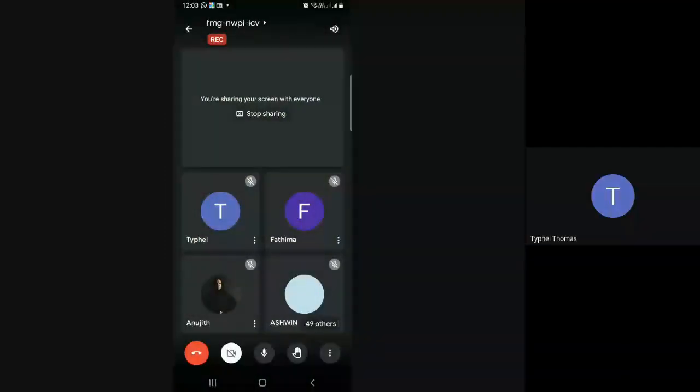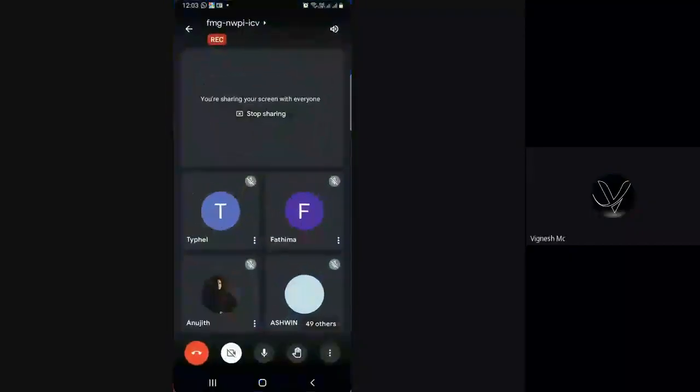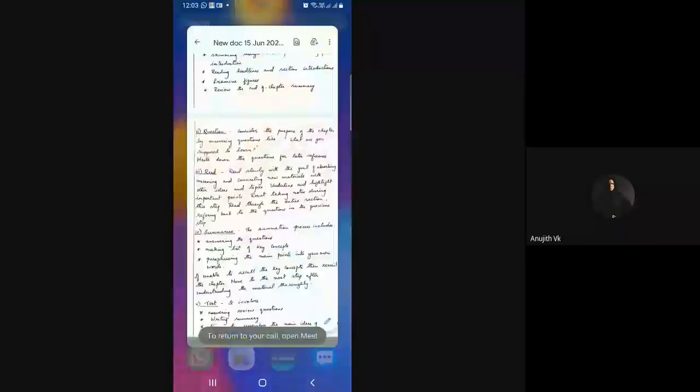Anujit, what is done in the read step? Can you read what is written there? Read is the third step.